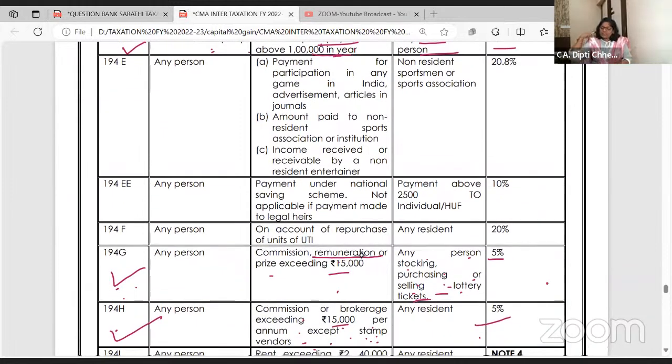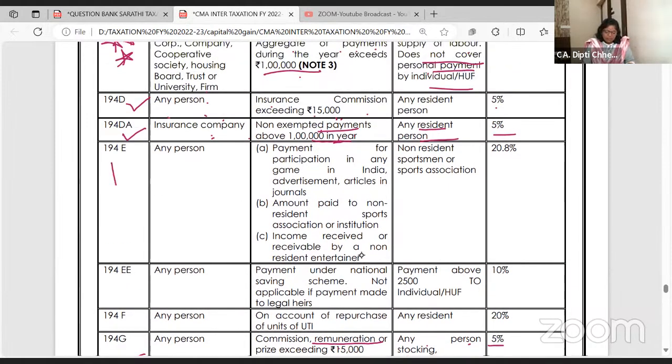Now, a few sections are asked in every exam. We have a lot of hosting right now for the Olympics, and a lot of participation by players from outside India in IPL. So star mark this section again, it comes in the exam: 194E. Final students have the topic only for non-residents, but Inter students will all get this. Any person making payment for participation in any game in India. Who is he? Non-resident sportsman or sports association.